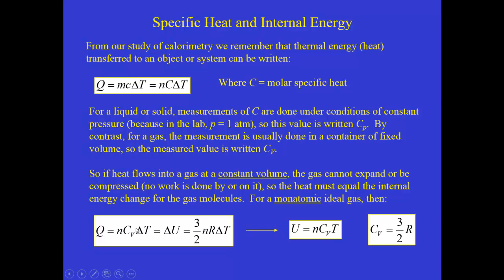So by just comparing these two equations, we can see that the internal energy for an ideal gas can be written as the number of moles times the specific heat at constant volume times the temperature, right? Because what we have here is a relationship involving the change in the internal energy and the change in the temperature. So that equality implies that we can write down the internal energy in this form. And then by matching up the C sub V with the 3/2 R, we see that for a monatomic ideal gas, C sub V is 3/2 times the gas constant.